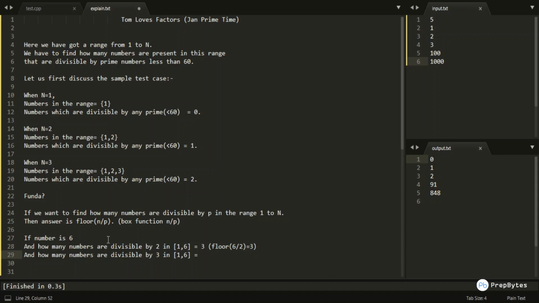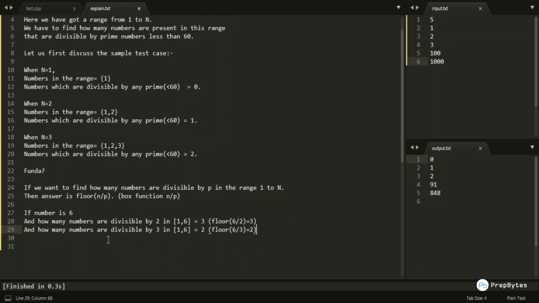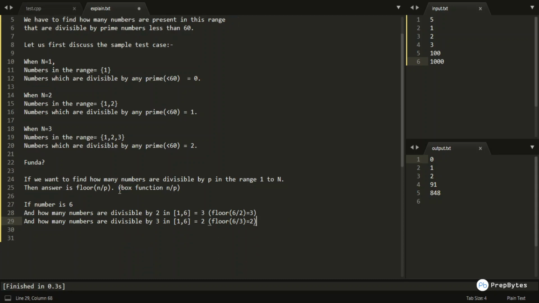Here also my answer is 2, because the numbers are nothing but 3 and 6 itself, which gives me the answer as floor of 6 by 3, which is nothing but 2. So we are confirming that yes, this formula really works.